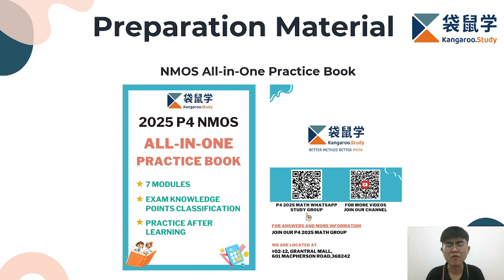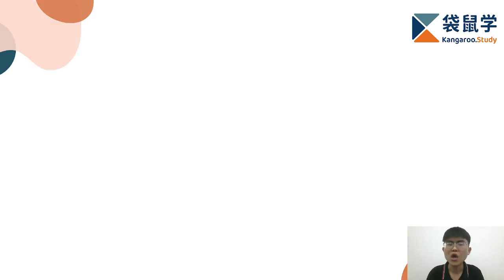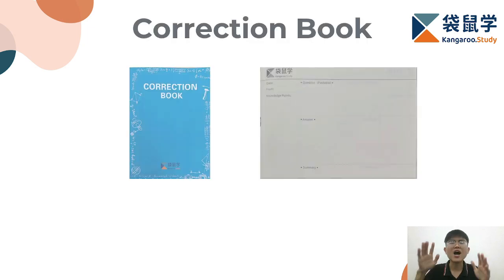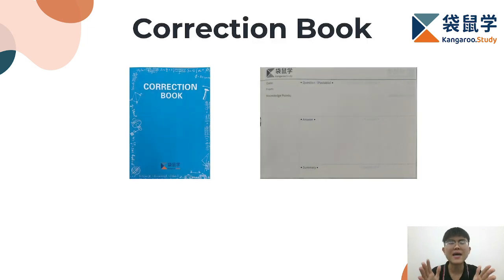When you're doing the revision, you might face some questions that you answer incorrectly. So what can you do here? Don't worry, let me teach you. What you can do is organize a correction book. When you do some questions incorrectly, you can copy down the question and you will need to correct it by tomorrow. Then write down the summary and the knowledge point for the question.